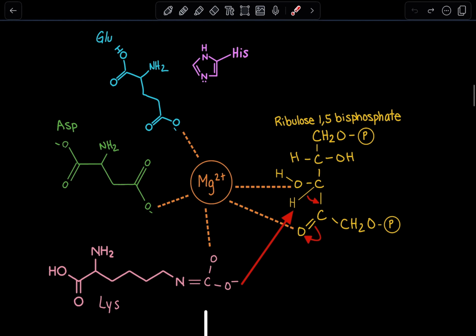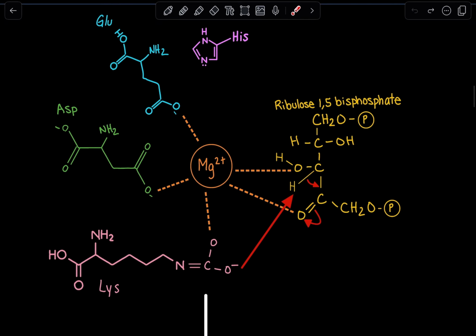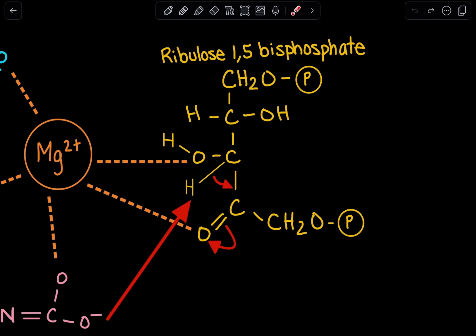So each step that we do in this reaction is preparing it to become more reactive. So once again, we see the importance of the carbamylated lysine. It abstracts that hydrogen. As a result, these two carbons will now share a double bond. But now remember, carbon can only have 4 bonds. If we form a double bond over here, this carbon is going to have 1, 2, 3, 4 bonds. But this carbon has 1, 2, 3, 4, and then 5. Carbon can't have 5 bonds. It's not stable that way.